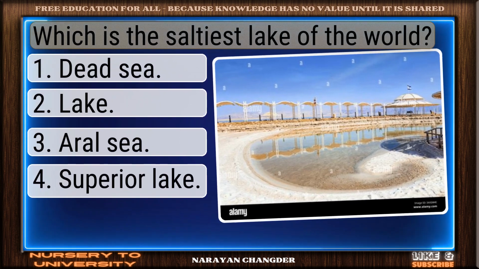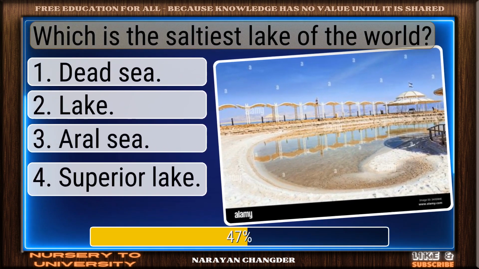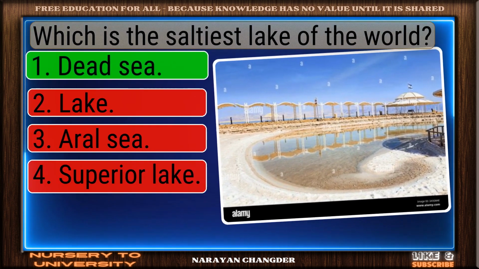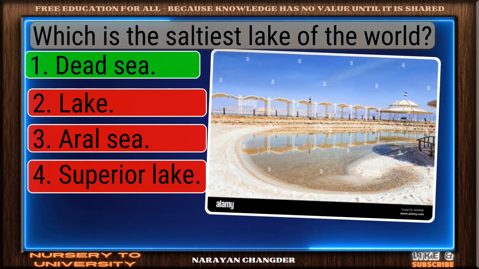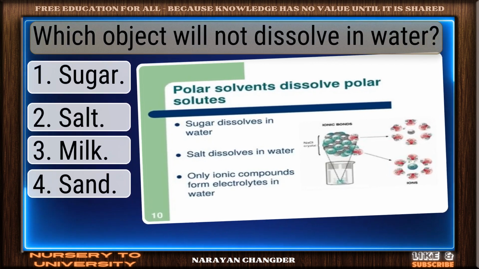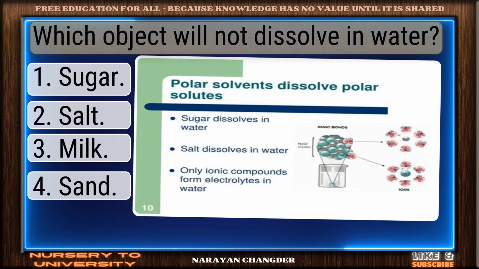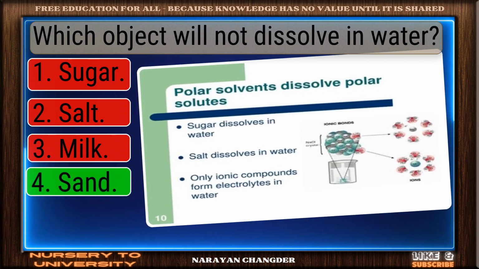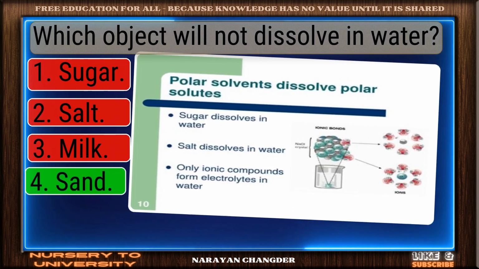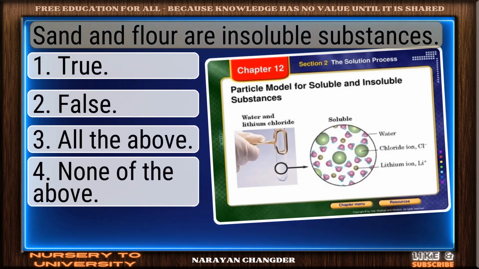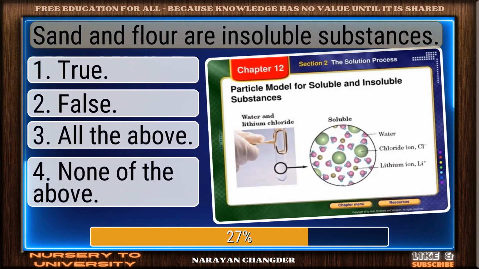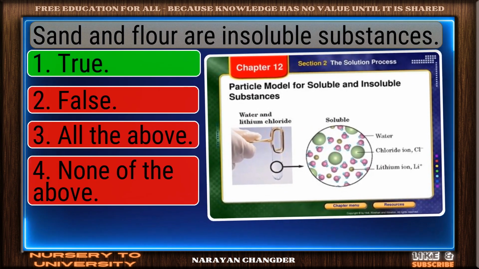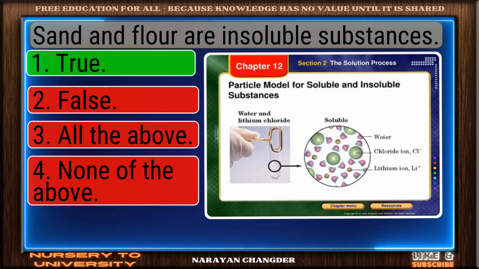Which is the saltiest lake of the world? On track. Dead Sea is the correct answer. Which object will not dissolve in water? Excellent choice. Sand is the right answer. Sand and flour are insoluble substances. Correct. True is the right answer.